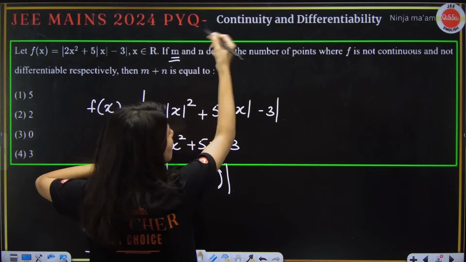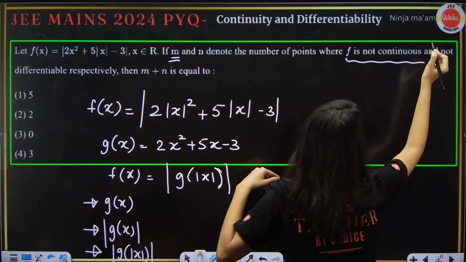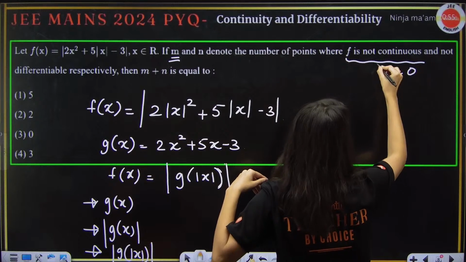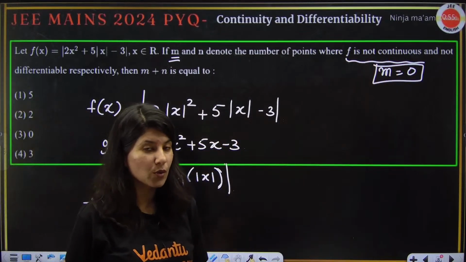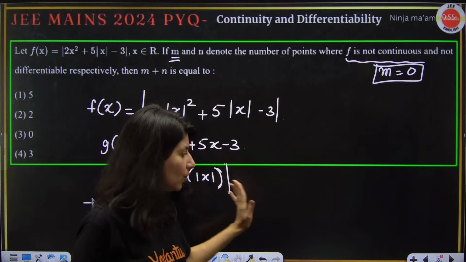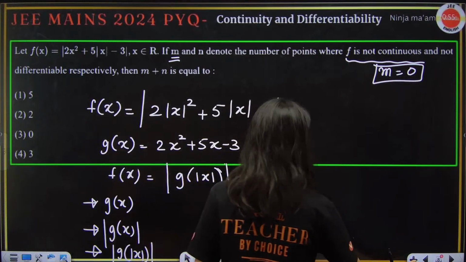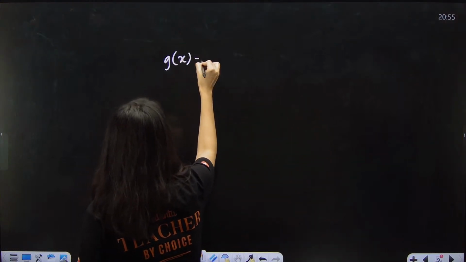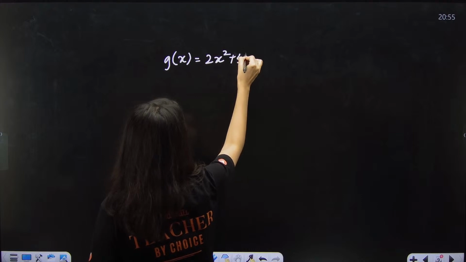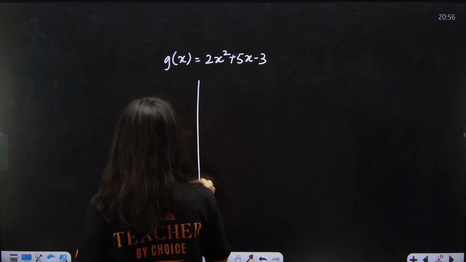So m denotes the number of points of discontinuity. So clearly m will be 0, directly I can say. Points of differentiability we need to check. Both I will tell you with the help of the graph. 2x square plus 5x minus 3. So g(x) is 2x square plus 5x minus 3.